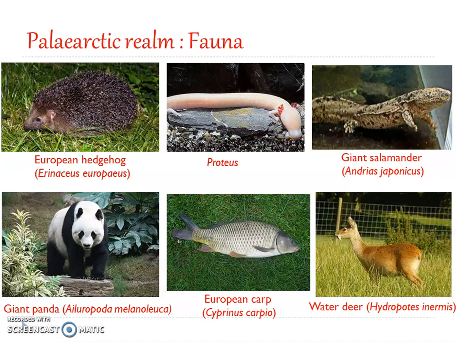Another faunal member is the water deer. It is the Chinese water deer and Korean water deer. Here you have the Chinese water deer, Hydropotes inermis. It is native to China and Korea, and it is similar to the musk deer. You can see over here the projection extending downward, so it is almost similar to the musk deer. And the name itself says Hydropotes, isn't it? It is related with water, so it is water deer. So these are the group of fauna which is unique to the Palearctic region.